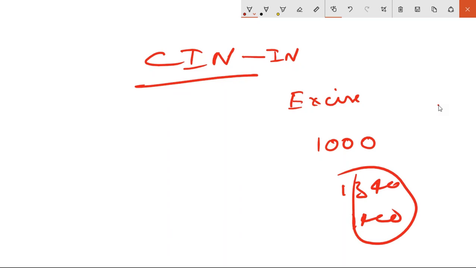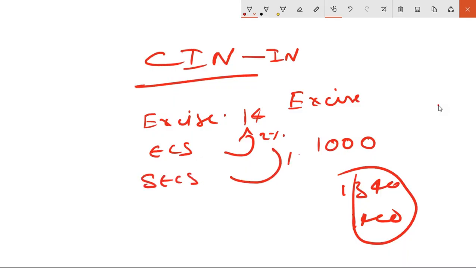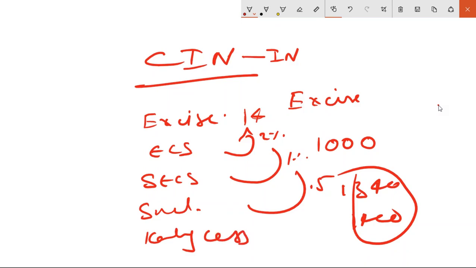So we have some complicated taxes in India, charging tax on tax, tax on tax. We have excise duty, which is close to 14%, I guess, 14.3% or something. On that, they charge education cess, that is 2% or something. And again, they charge secondary education cess, that is again 1% or something. Now they are charging Swachh Bharat tax, that is 0.5%. And now again they are charging Krishi Kalyan cess. So tax on tax, tax on tax, tax on tax.